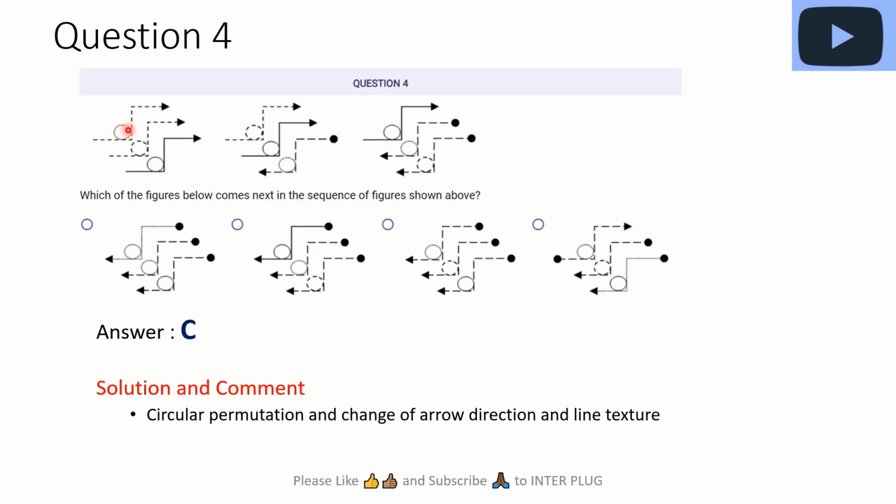Now we take the final circle there, which is also a bit hashed, but with less gaps as compared to this one. So we see it goes ahead, goes to the middle, so it should be the third. So it's either this or this, right? So we are left with these two options. Now we look at the arrows. Look at this arrow. When this arrow comes in front, it changes direction. When this arrow comes in front, it changes direction, right? So definitely this one would also change direction.